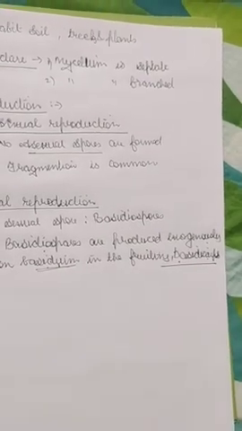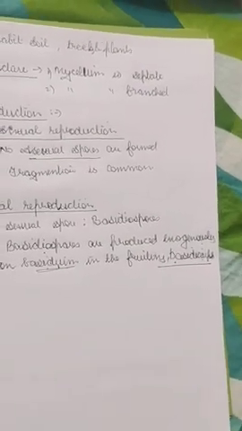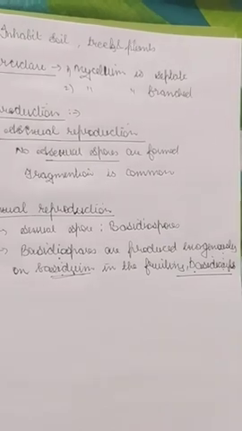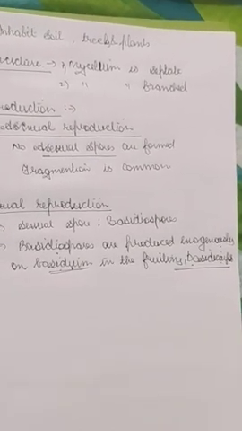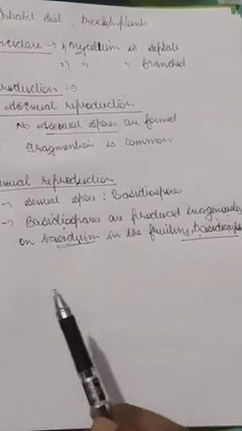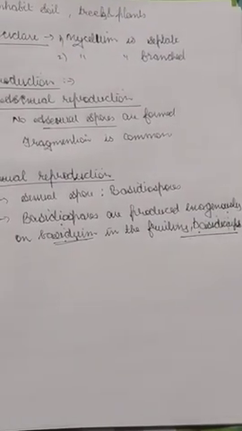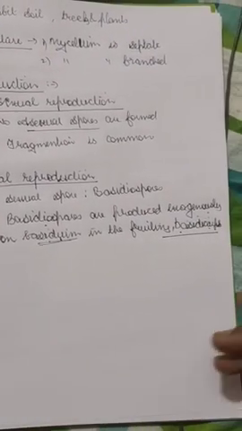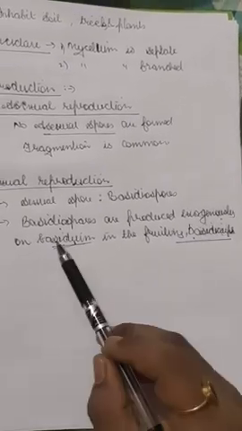In the Ascomycetes, the fruiting body was ascocarps, and here in the Basidiomycetes, the fruiting body is basidiocarp. So basidiospores got their name from Basidiomycetes, and they are produced exogenously on basidium.